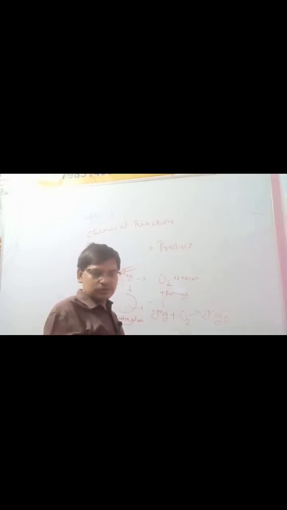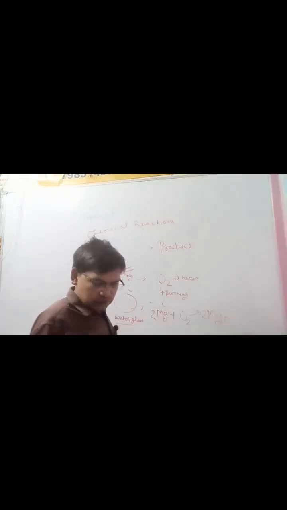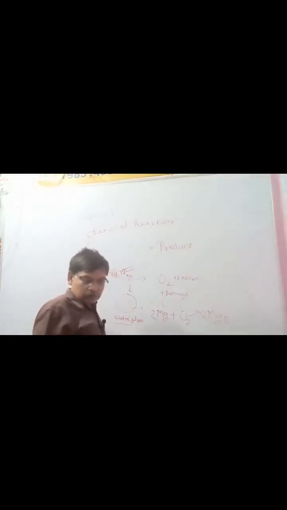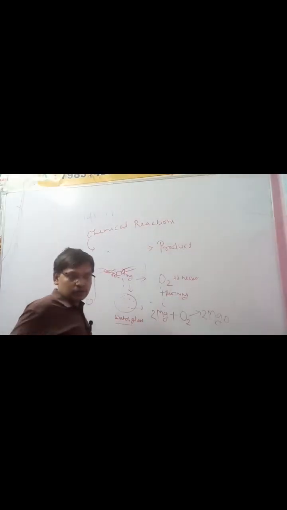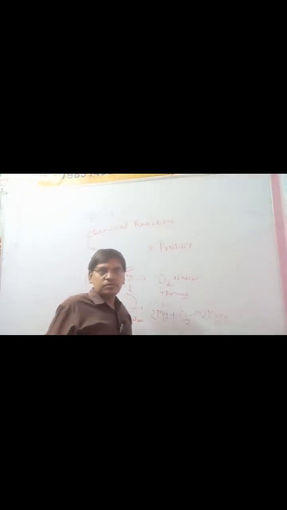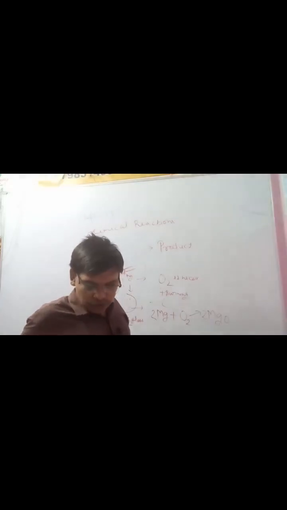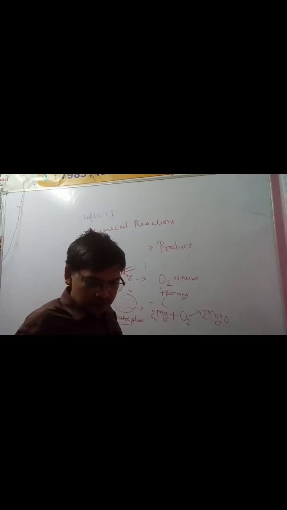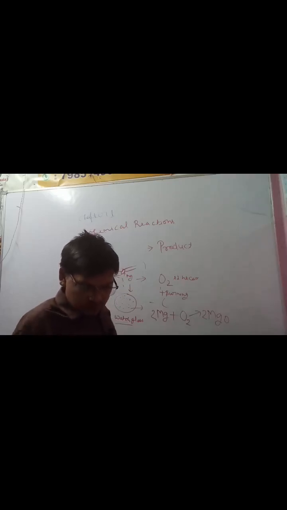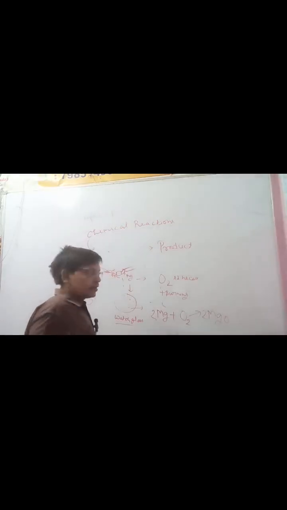The second exercise, the second activity. This is the first chapter, class 10th NCERT, and the second activity is 1.2, where we take lead nitrate.